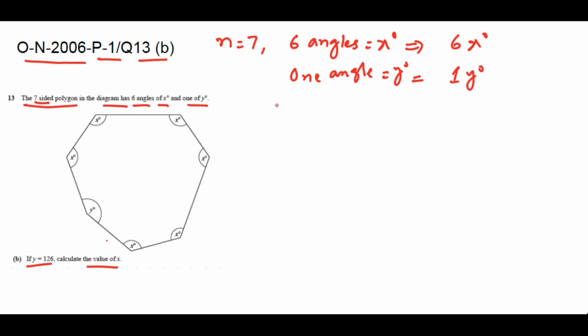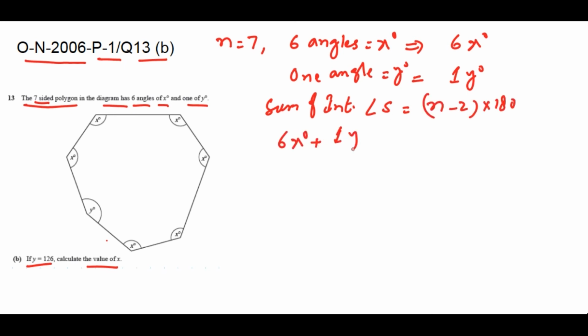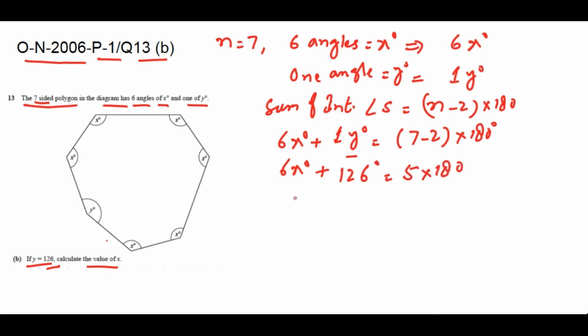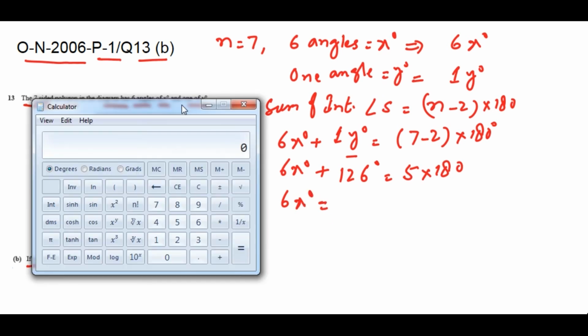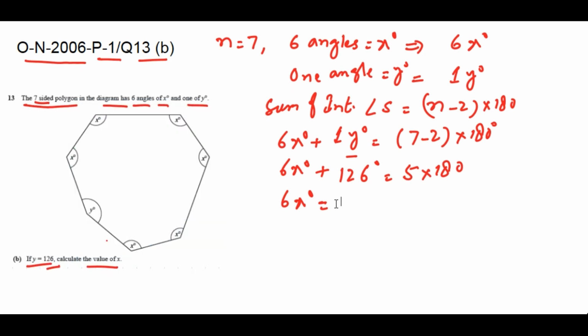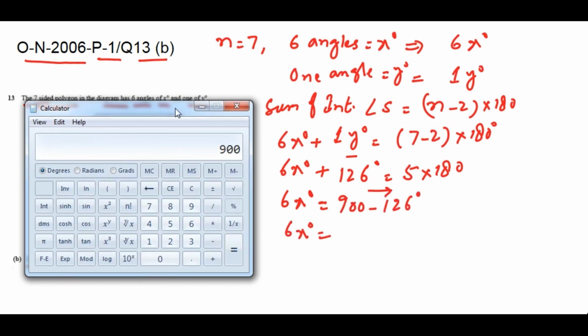We know the sum of interior angles is equal to n minus 2 multiplied by 180. So 6x plus 1y is equal to 7 minus 2 multiplied by 180. 6x plus, since y is equal to 126, so 126 is equal to 5 multiplied by 180. 6x is equal to 5 multiplied by 180, which is 900, minus 126. 6x is equal to 774.